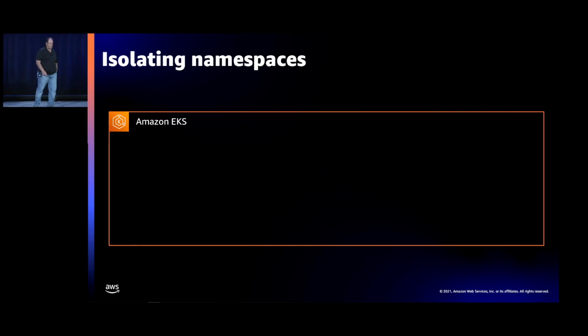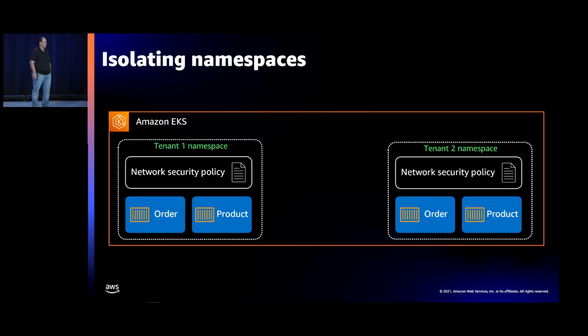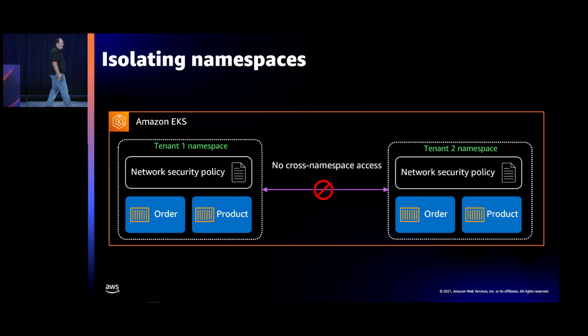That took care of the data piece of this, but what do we actually do to isolate the namespaces? And here we have tenant namespace 1, tenant namespace 2. I want to ensure that you can't cross the boundary here. So what I have to do is actually have a policy here that I introduce as well that lets me restrict that boundary as well.